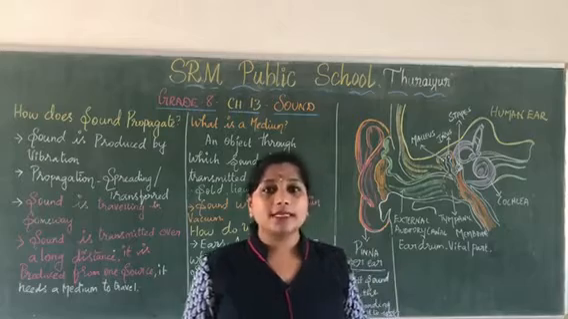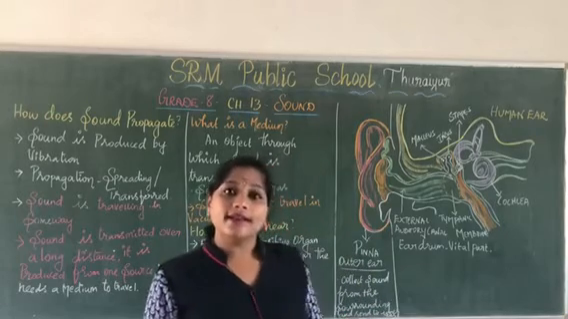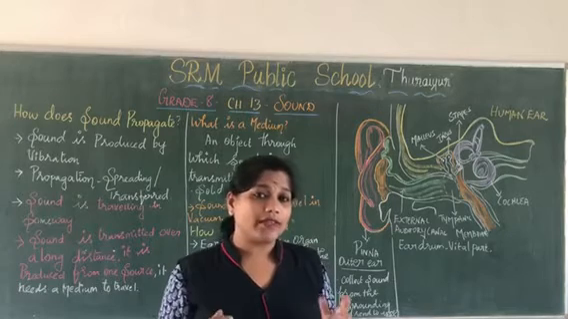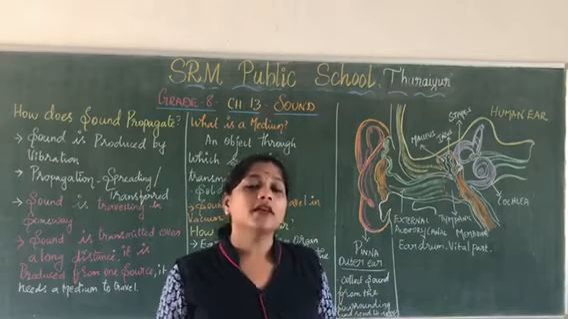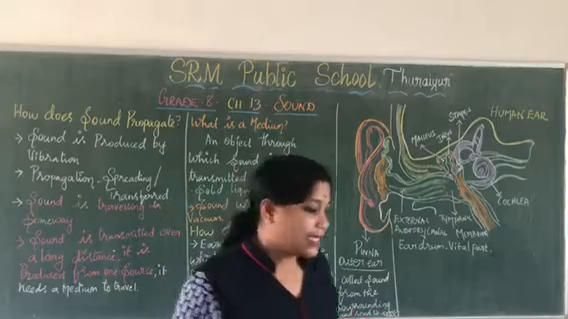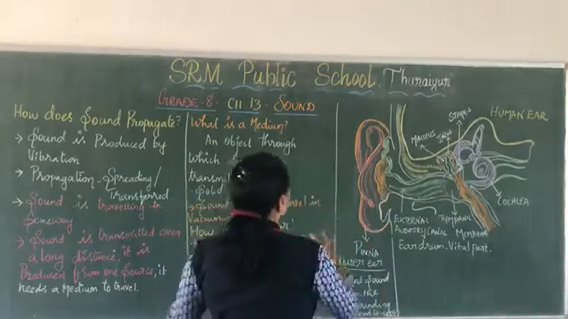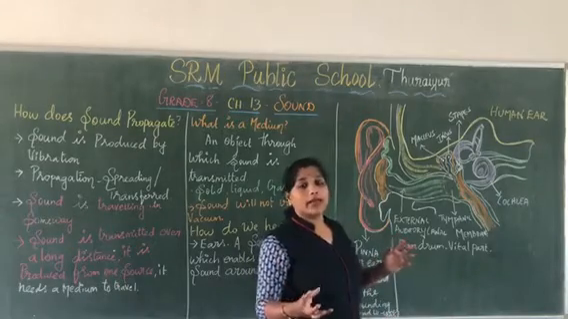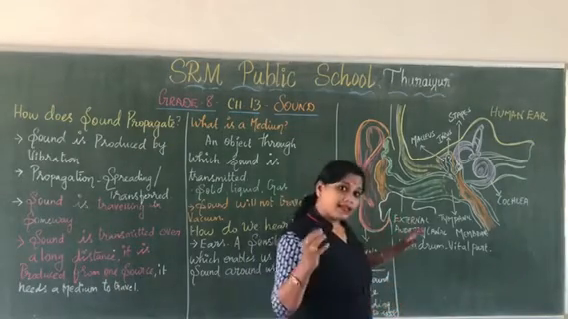This is the mechanism which happens in your ears. That is why you are able to hear sound. This all happens in a fraction of a second. We cannot tell the time, it is so fast. It happens in our ears. Clear, all of you? So this is a very important process: how do we hear sound, which is happening inside the ear.